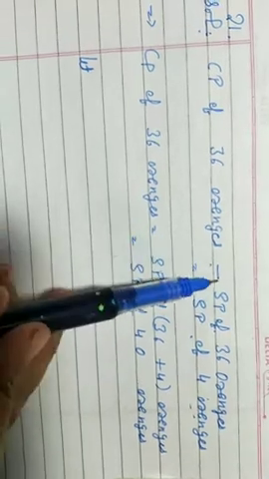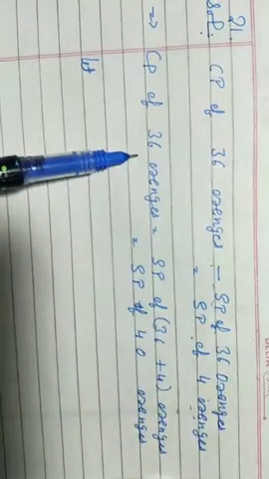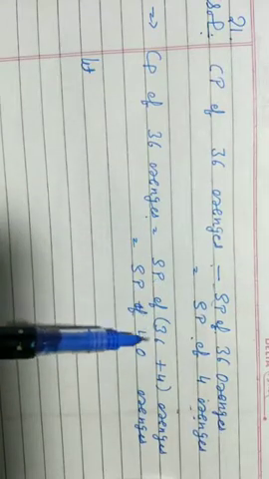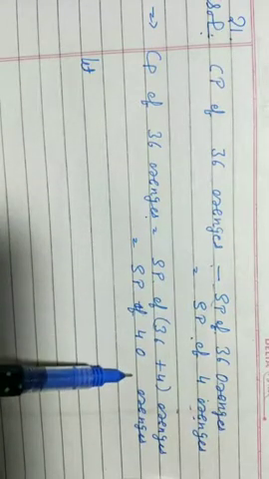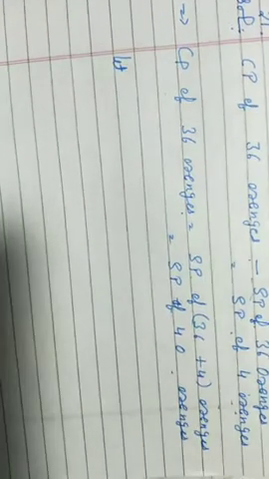Yes, in the next step we will take SP of 36 oranges to the right hand side and we will get CP of 36 oranges is equal to SP of 36 plus 4, 40 oranges. First we will get the statement. Now we'll start our solution.